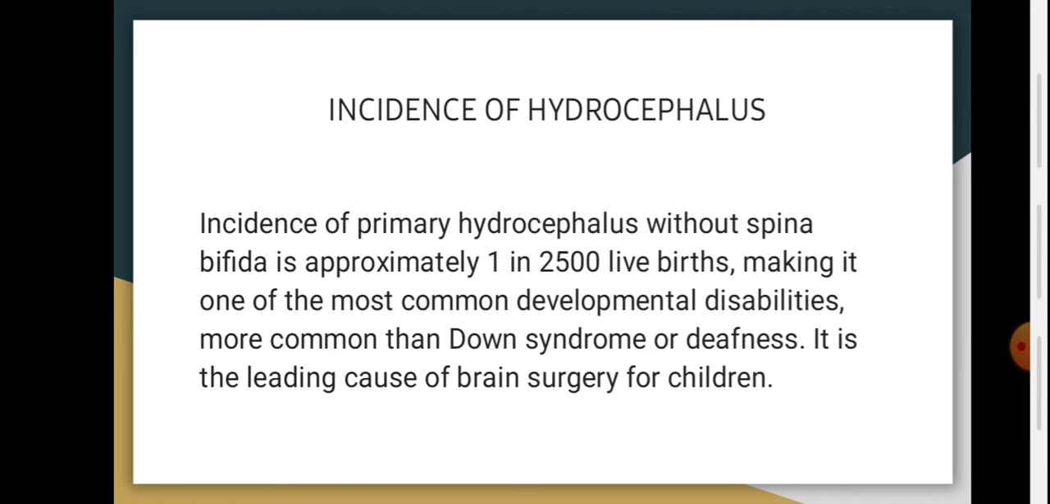Incidence of hydrocephalus. The incidence of primary hydrocephalus without spina bifida is approximately 1 in 2500 live births, making it one of the most common developmental disabilities, more common than Down syndrome or deafness. It is the leading cause of brain surgery for children.